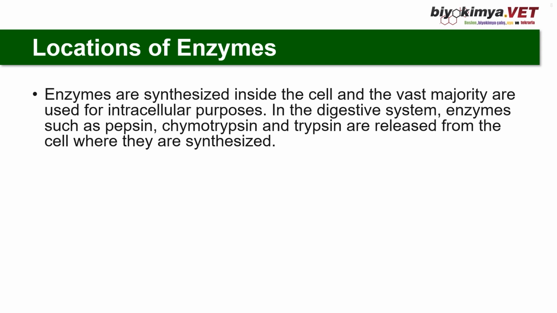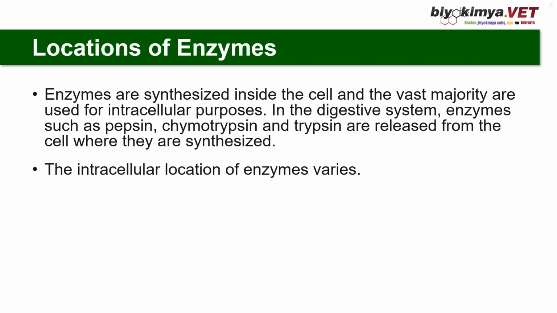But digestive system enzymes, such as pepsin, chymotrypsinogen, or trypsin, are released from the cell where they are synthesized, and they have their activity outside the cell, as do other exoenzymes. What are the intracellular locations of enzymes?